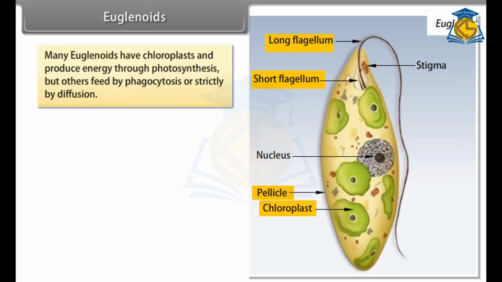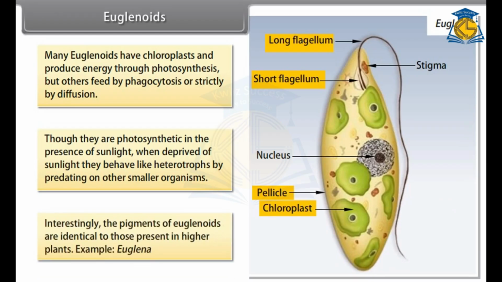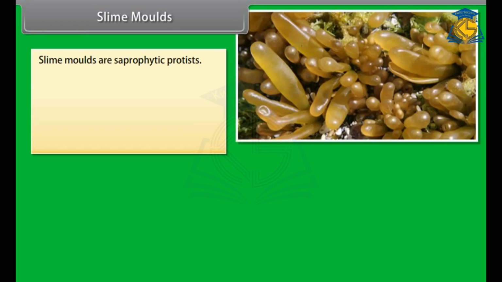Many euglenoids have chloroplasts and produce energy through photosynthesis, but others feed by phagocytosis or strictly by diffusion. Though they are photosynthetic in the presence of sunlight, when deprived of sunlight, they behave like heterotrophs by predating on other smaller organisms. Interestingly, the pigments of euglenoids are identical to those present in higher plants. Example: Euglena.